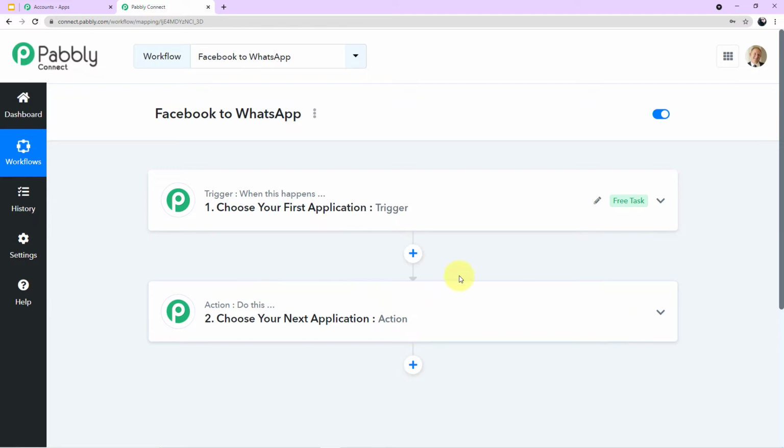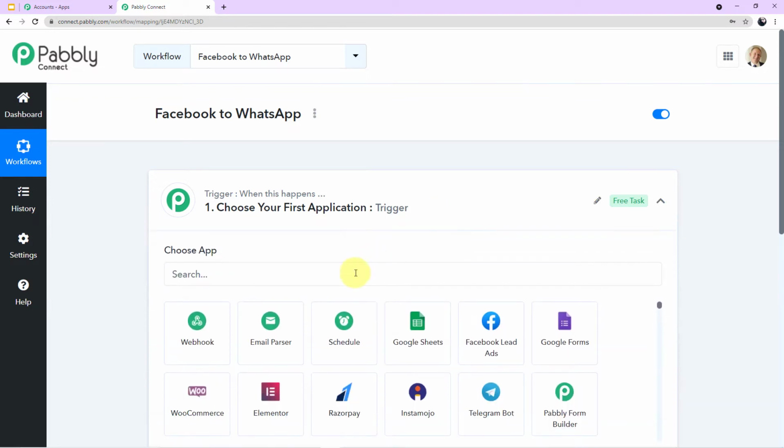Now let's choose our first application to integrate. For that, you have to click on your first application, come to the search field and here search for Facebook lead ads.